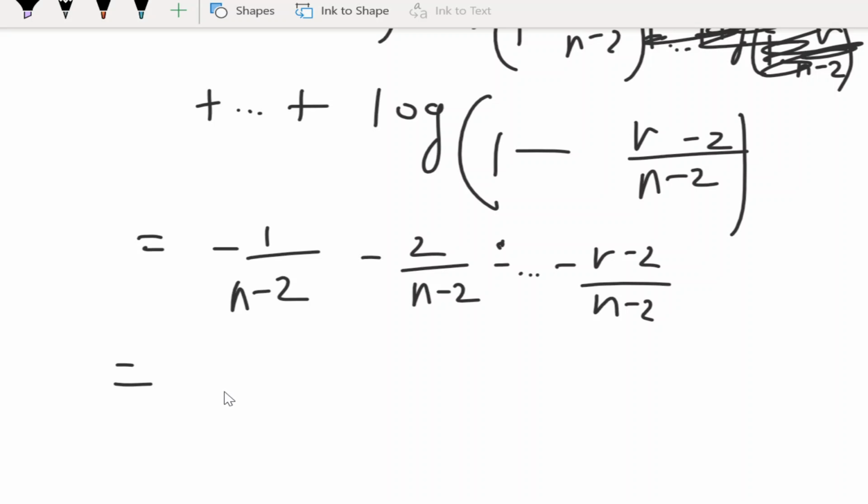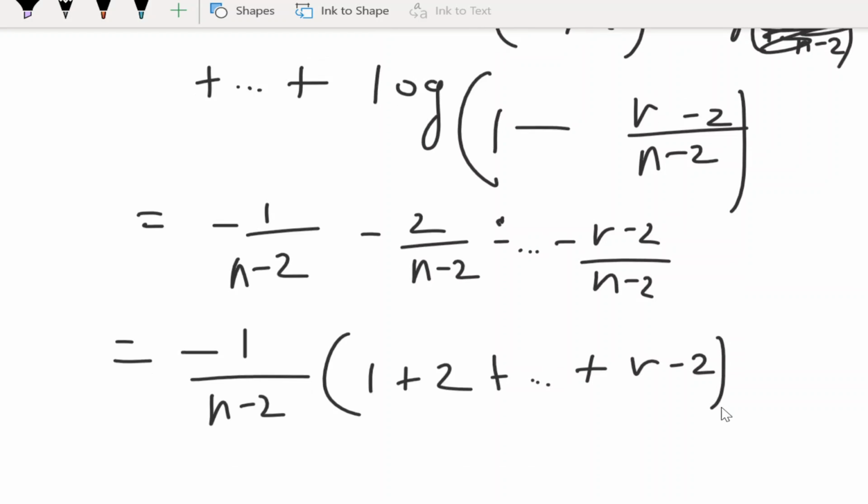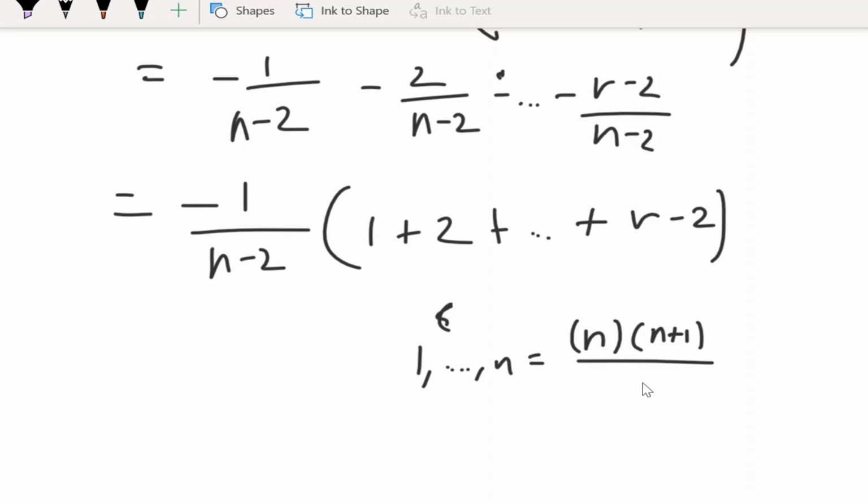So we can actually use the Gaussian summation. So let's first factor out this part. And boom, we have 1 plus 2 plus dot dot dot all the way up to r minus 2. So the Gaussian summation is as follows, where 1 plus dot dot dot plus n is equal to n times n plus 1 over 2.